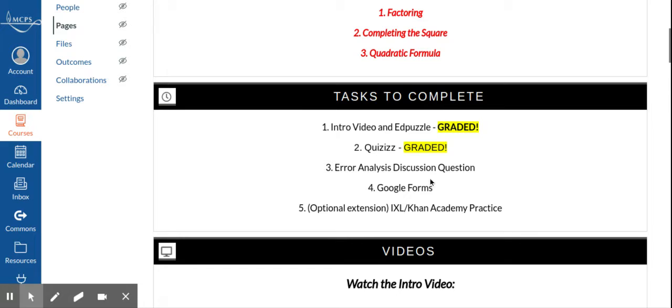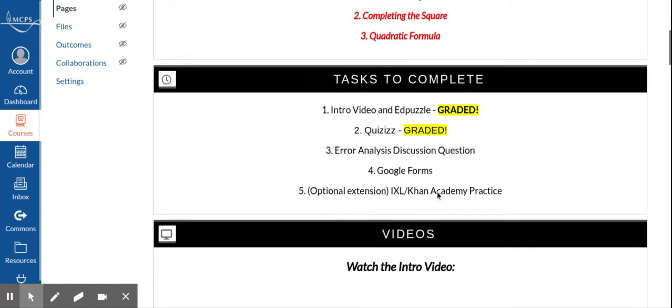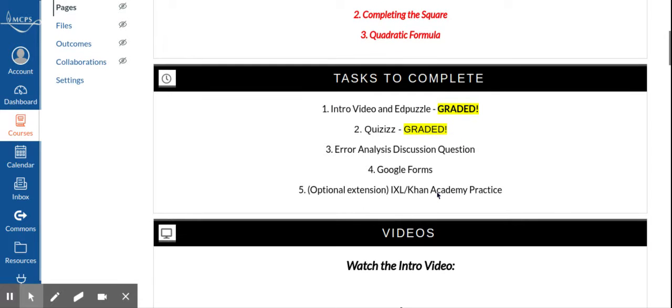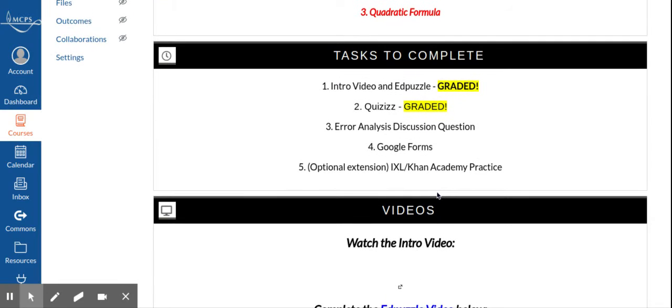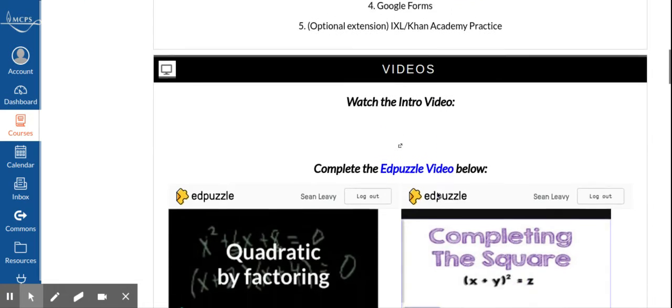An error analysis discussion question, where this time, instead of doing a quiz on MyMCPS, you'll have a chance to look at some problems that I did and see if you can find out if I made an error along the way. And then, as always, there's the Google form to give feedback for this week and what you would like to see changed. And then there's optional practice on IXL or Khan Academy down at the bottom.